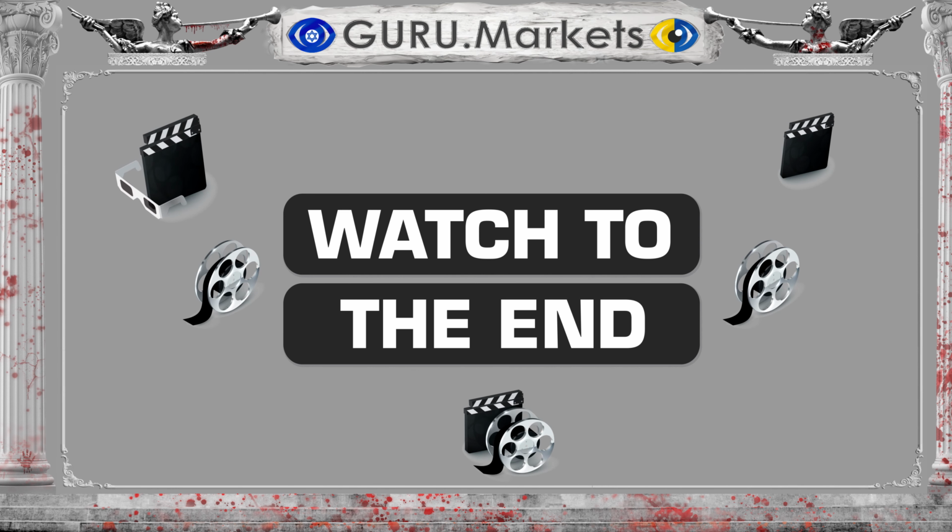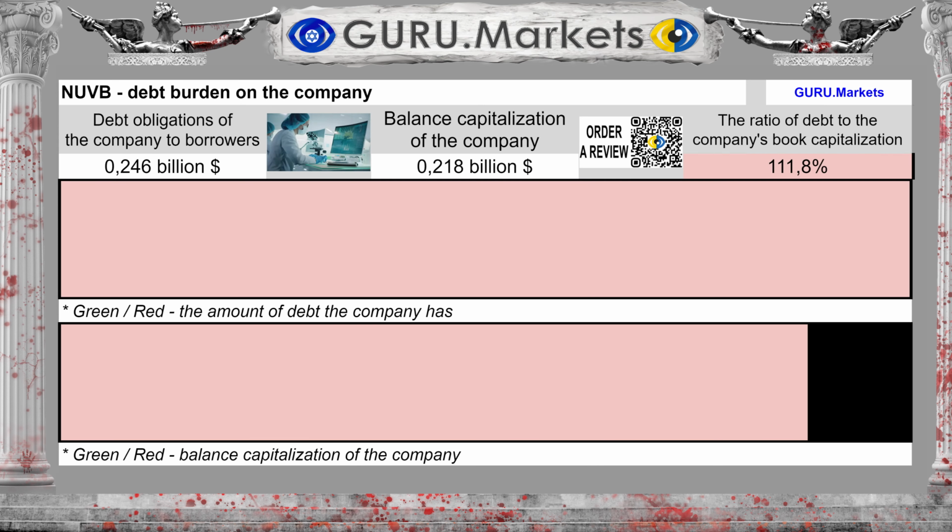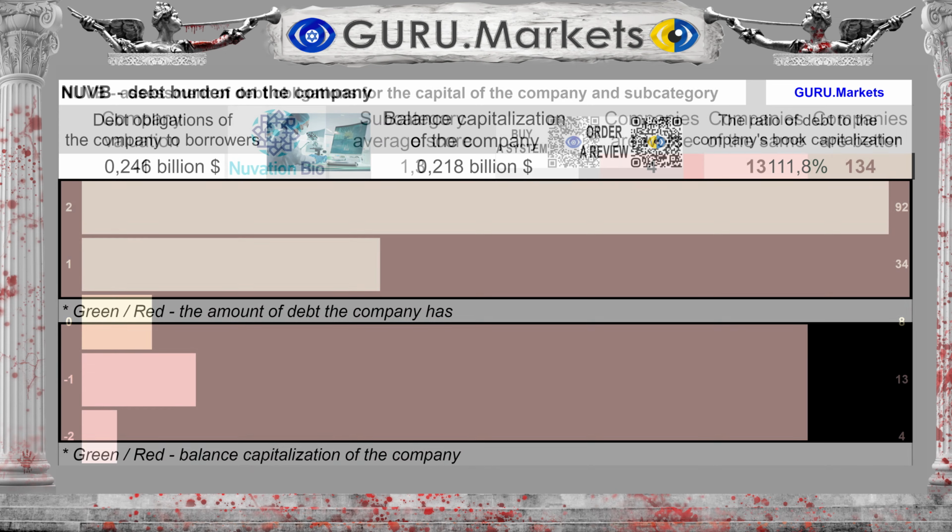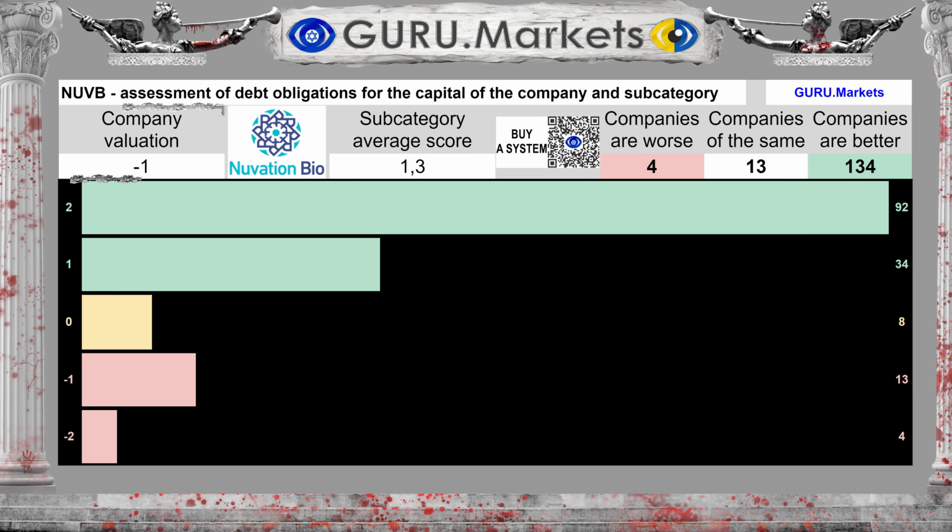Please watch the logic of the analysis to the end. The company under study has debts of $0.246 billion. Debt to book value is 111.8% of equity. Score for the company's financial obligations: bad, -1 point.